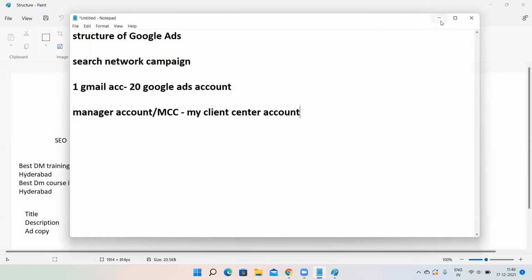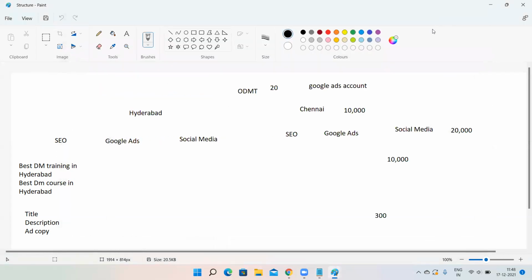So who should create a manager account? Only the big agencies who are running digital marketing agencies, or very huge companies, should create a manager account. If you're a small business owner, or a working professional or a student, no need to create a manager account.